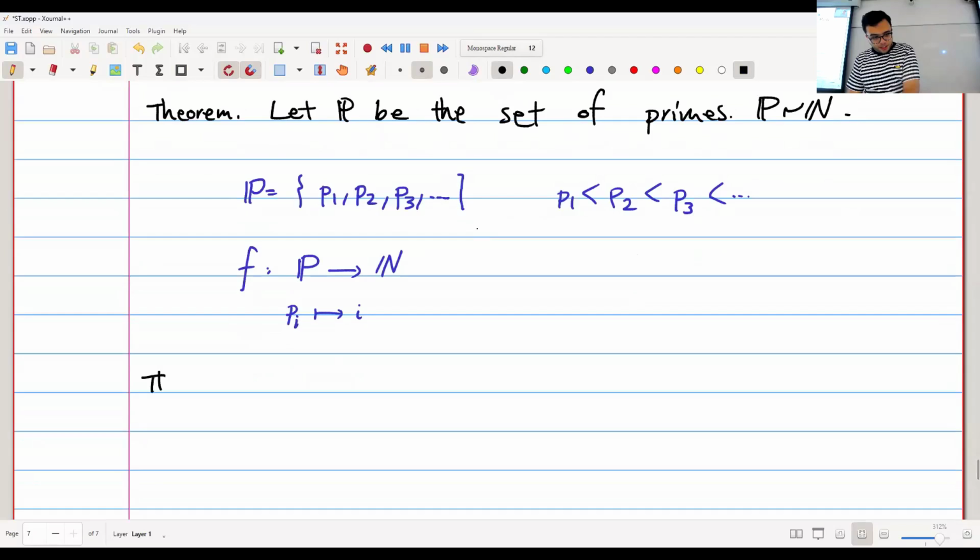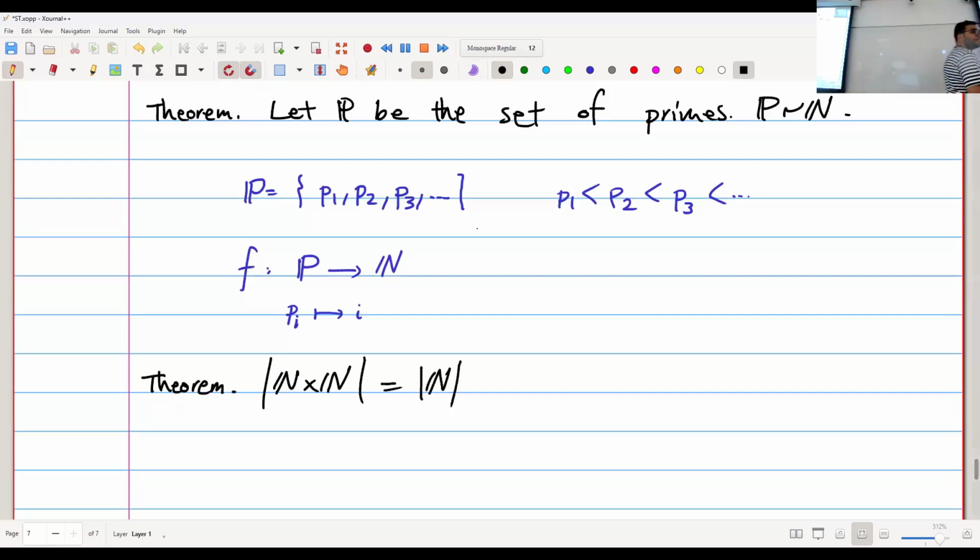So here's the other theorem. N times N, which is basically the set of all pairs of natural numbers, is the same size as the natural numbers. Okay. This looks very weird because intuitively you would think that this is a much bigger set than the set of natural numbers, but no, they're the same size.